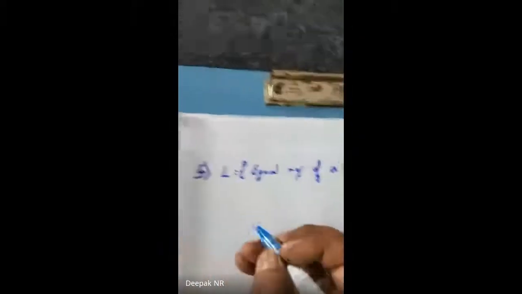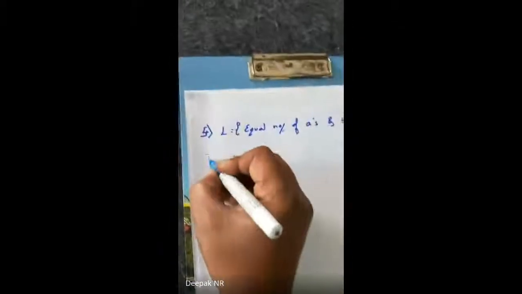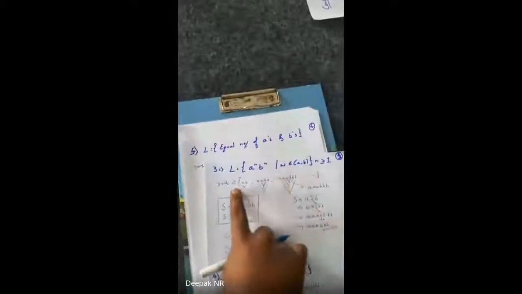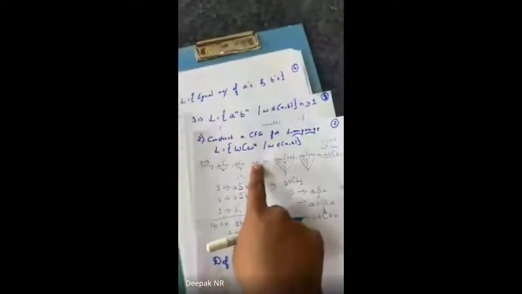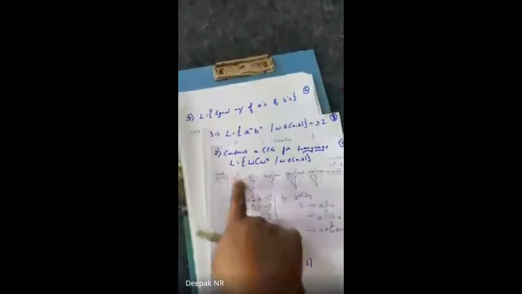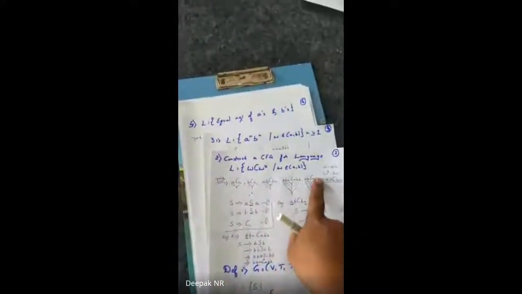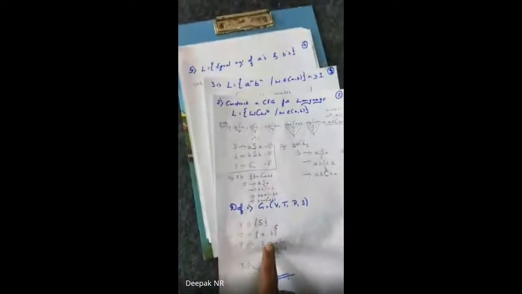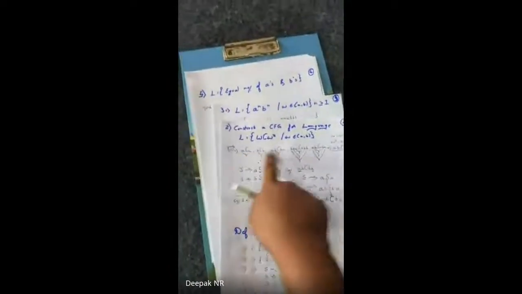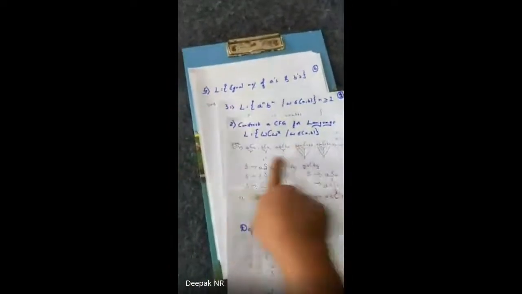For example, let me take some probabilities. Guys, if you observe the way I have been writing, for every question I am writing probabilities. Because when I write the probabilities, I will come to know how to write a CFG. If you skip this, I'm sorry, this is not mandatory from the VTU or exam point of view. Only this and this are mandatory. But if you write these probabilities, it is much easier for you guys to write a CFG.